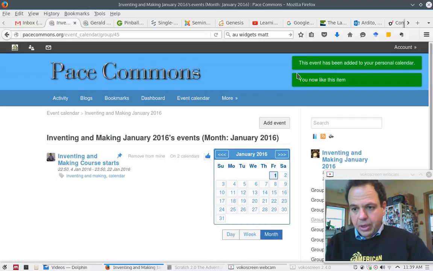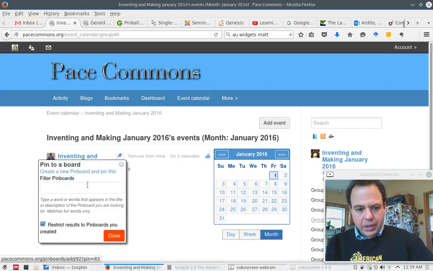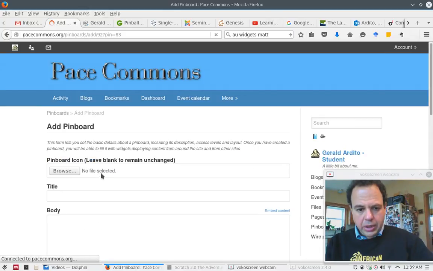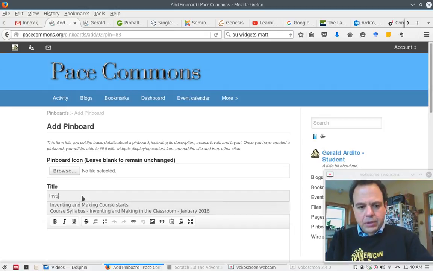And you'll see up here the progress. So the event's been added to my calendar. I now like this item. That's all fabulous. If I wanted to, I could pin it to a pin board. And just to show you that, I hit the pin icon. I'm going to create a new board. And again, I can call it kind of whatever I want to. Inventing and making resources, let's just say.